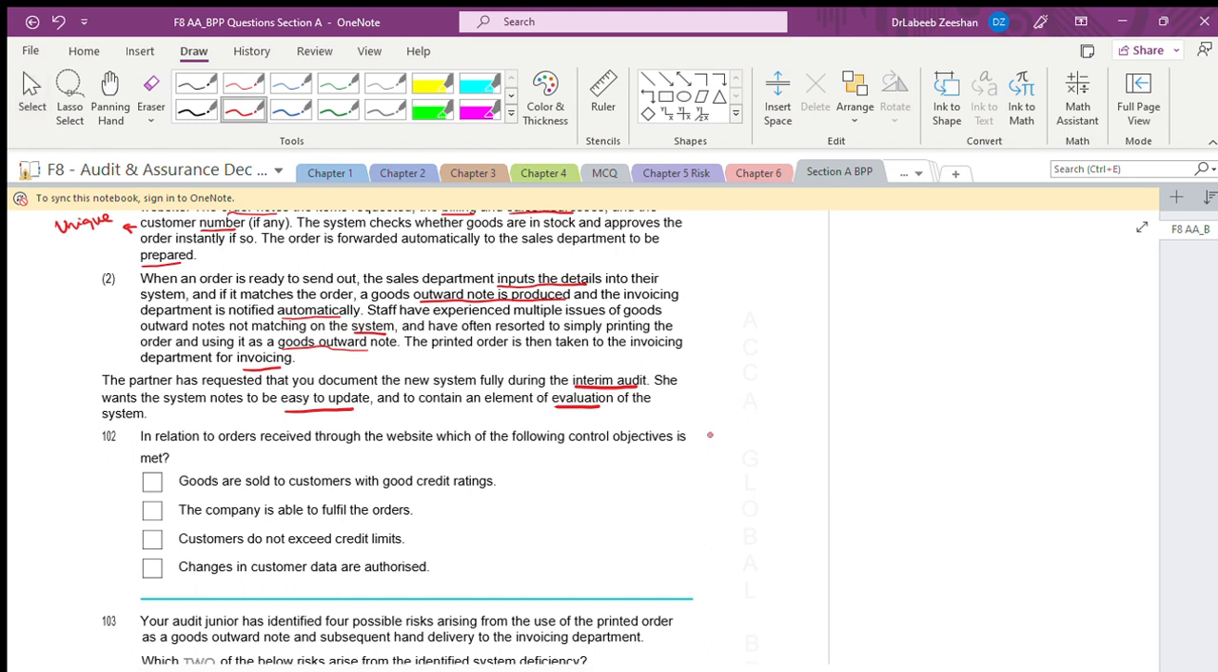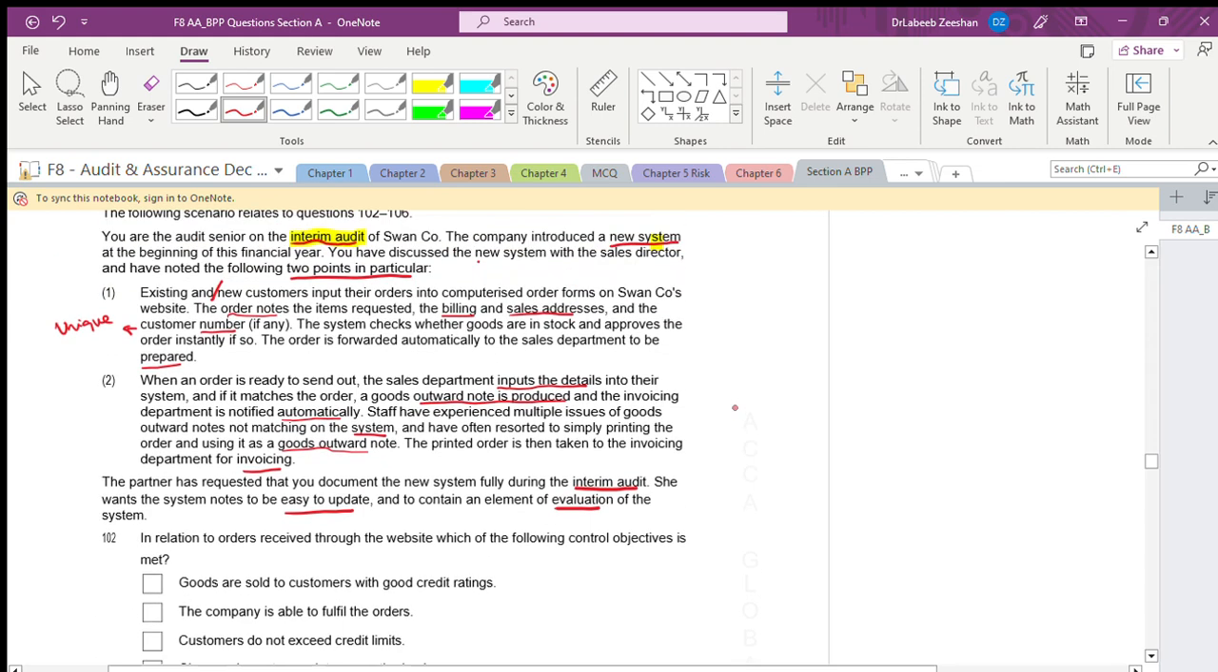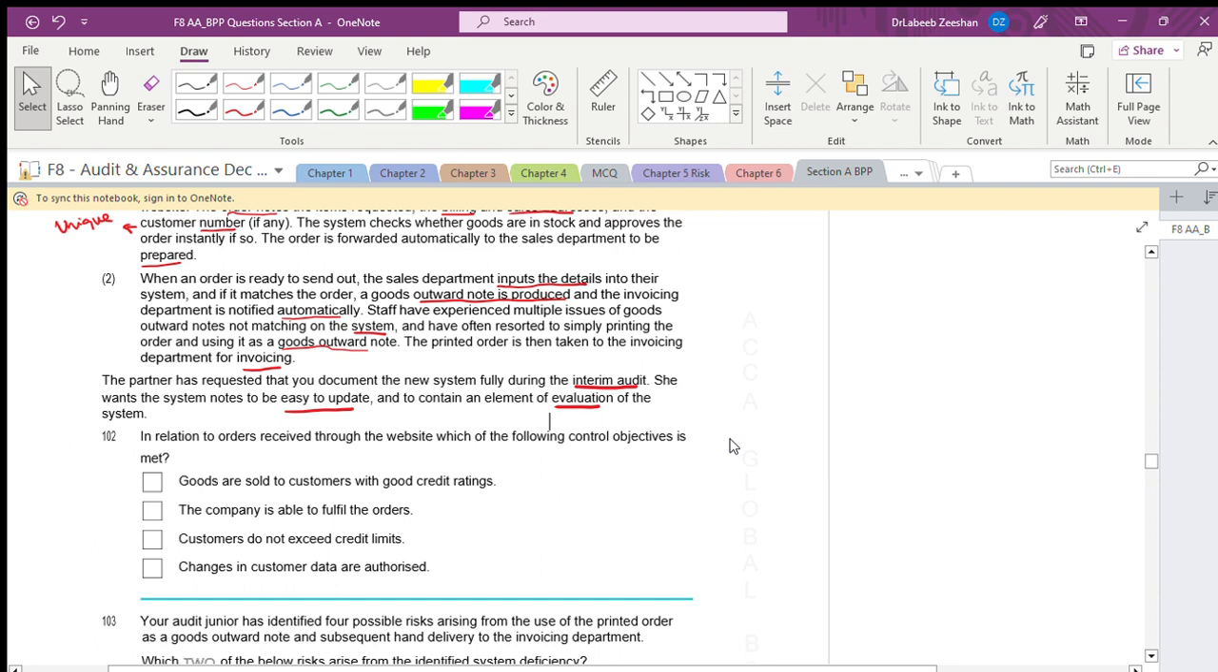Now, fine, on one side, initially we are talking about how the orders have been input and what details we are going to take. In the second point, we are talking about how it is going to be delivered and subsequently executed.